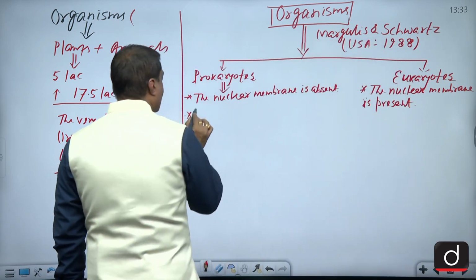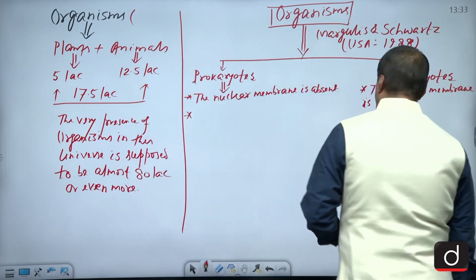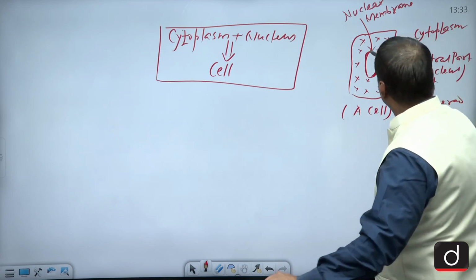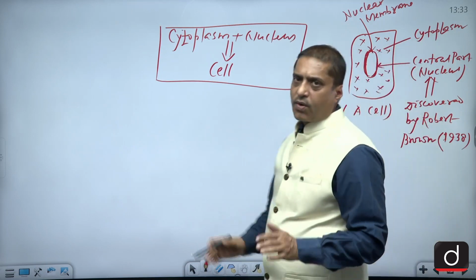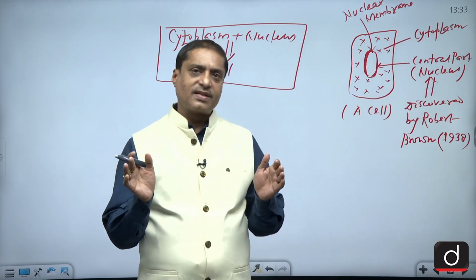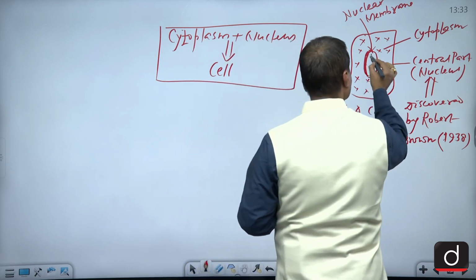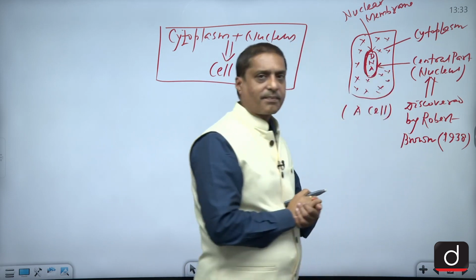Now, as I told you, if the nuclear membrane is there, just look here again. If the nuclear membrane is present, we all know that within the nucleus, the genetic material is there, that is called DNA. So within this nucleus only, we have the genetic material, that is DNA.